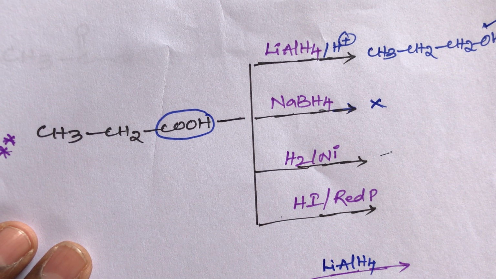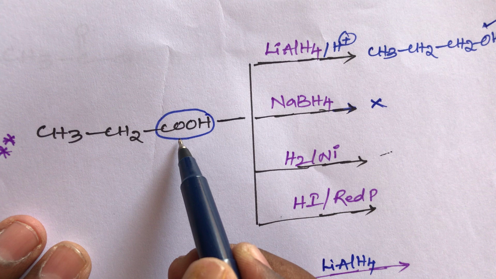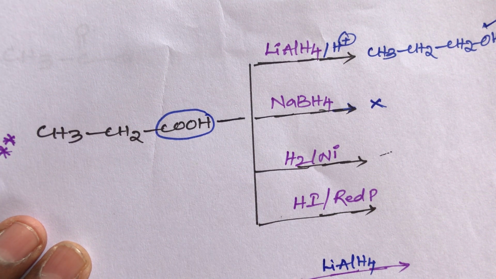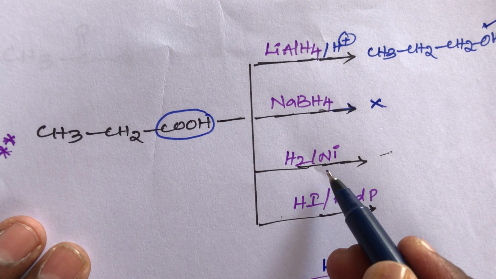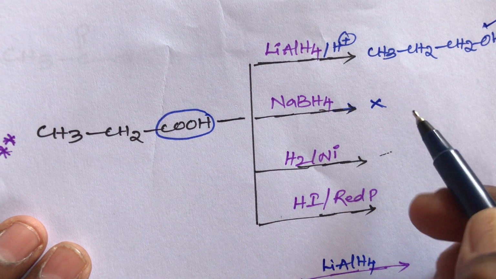In this reaction, it reduces everything: double bonds, triple bonds, carboxylic acids, aldehydes, ketones, amides, cyanides, everything. So it is also a strong reducer. In this catalytic hydrogenation, this acid group is converted into alcohol.